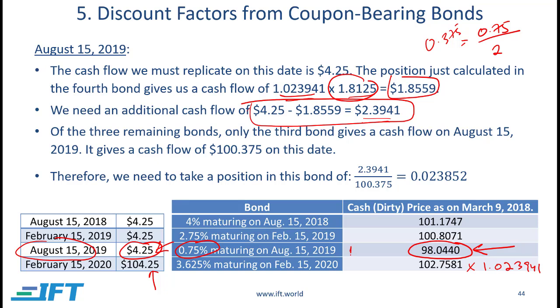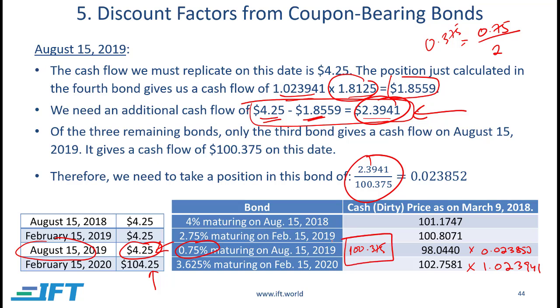So the cash flow this bond is going to generate for me will be 100 plus the 0.375, right? But I don't need 100.375. I just need the difference between 4.25 and 1.8559, which is 2.3941. So how much of this bond do I need to buy? I just need to buy a little bit of this, which is just 0.023852, because I don't need that full face value from it.